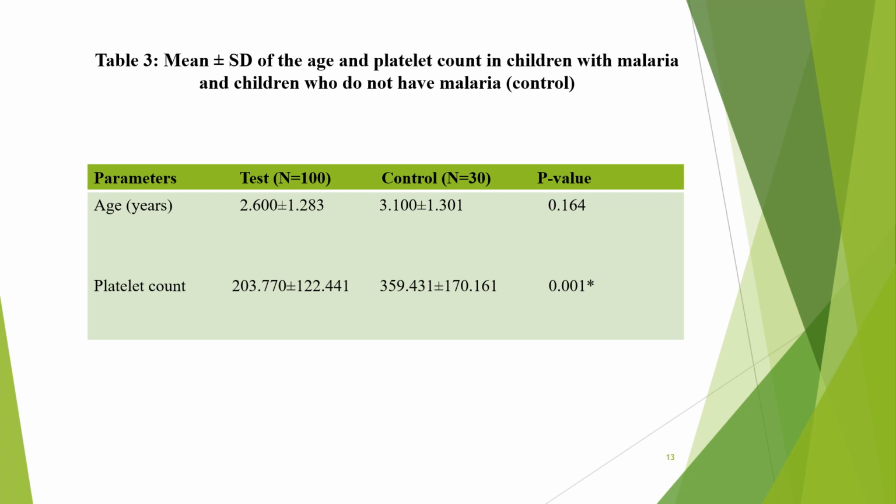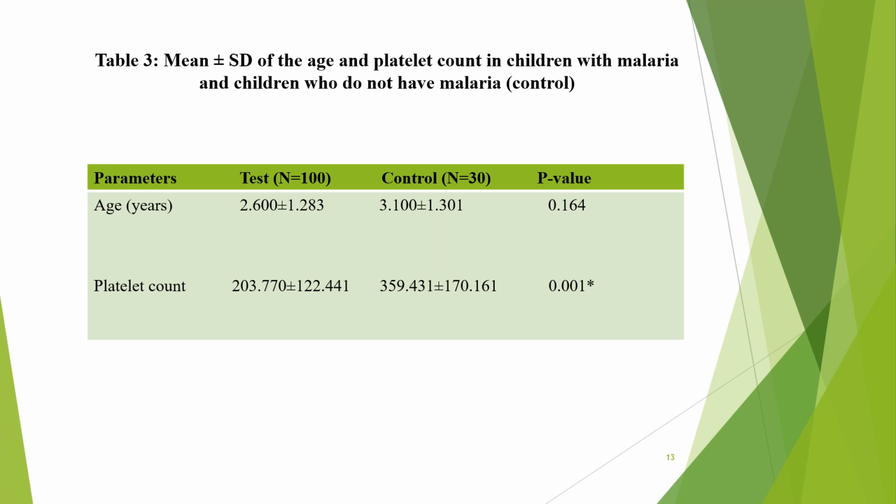So we compare the mean and standard deviation of the platelet count of those who had malaria, our test subjects, and those who do not have malaria, which is our control. There was no statistical difference in their age. As we can see, they are all 5 years and below. In the platelet count, we can see there is a statistically significant difference between the test and the control, as the mean platelet count of the test is statistically lower than the mean platelet count of the control, and there is statistical significance according to our p-value.